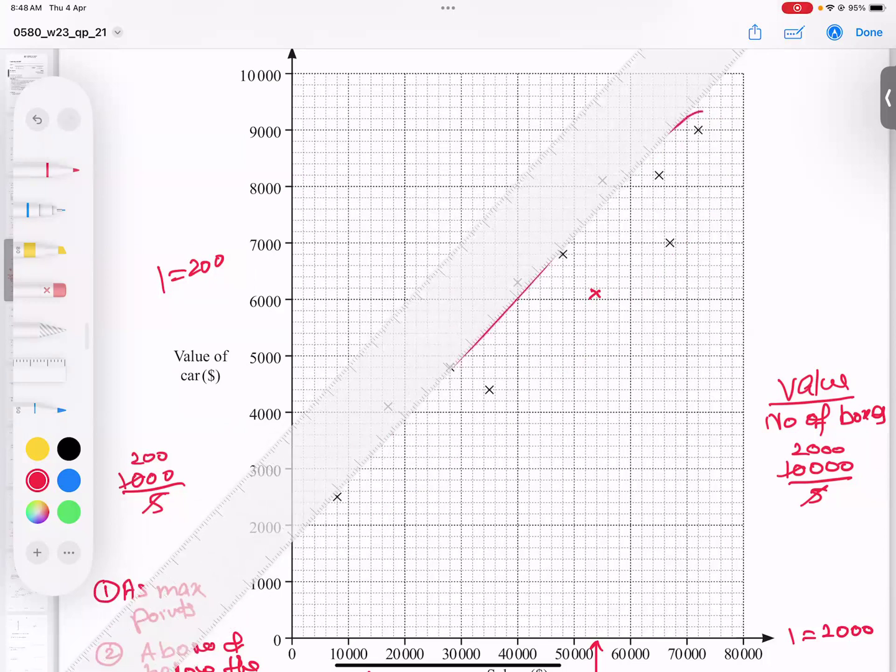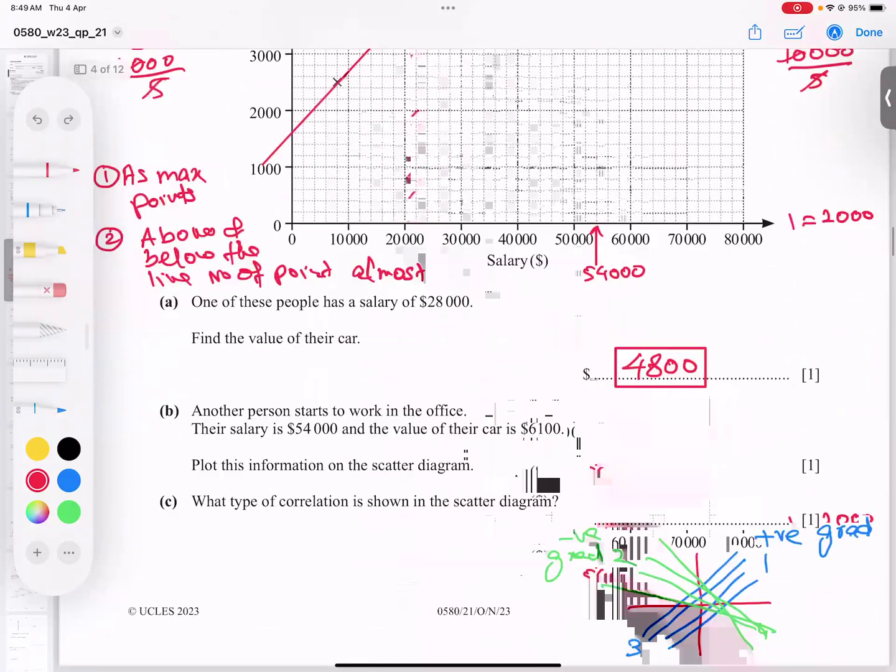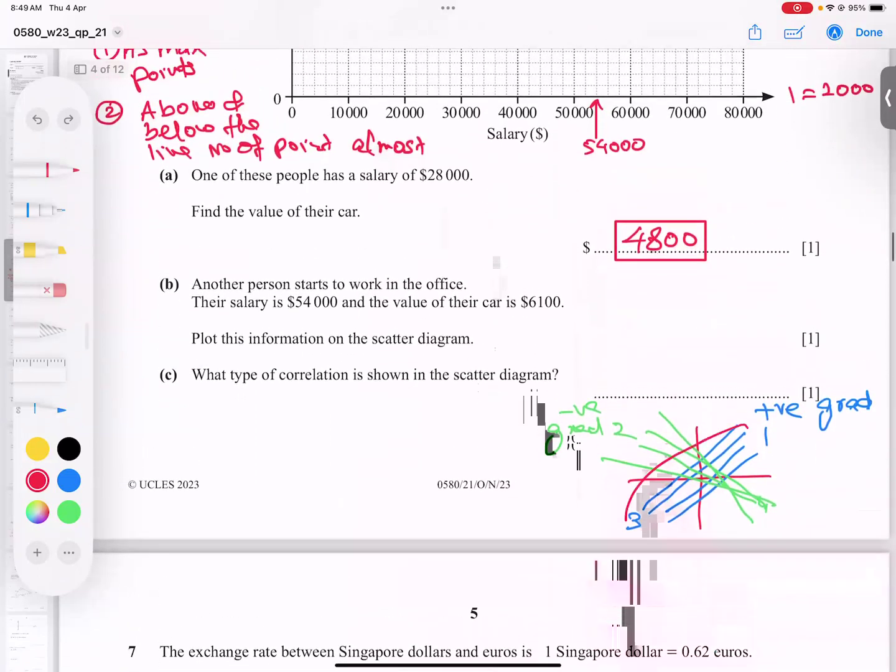If I draw it now and remove the scale, I have 1, 2, 3, 4, 5 down, and 1, 2, 3, 4, I think 5 above. Almost the same, so I think this is a good best fit line. These points are a little far, so we can't say it's strong positive, but it is parallel to the blue lines, so it's called positive correlation. So simply write here, positive correlation. Positive is our answer.